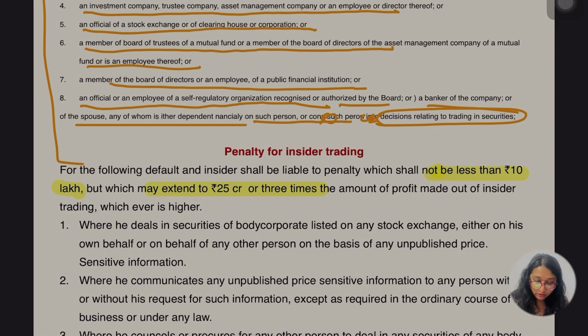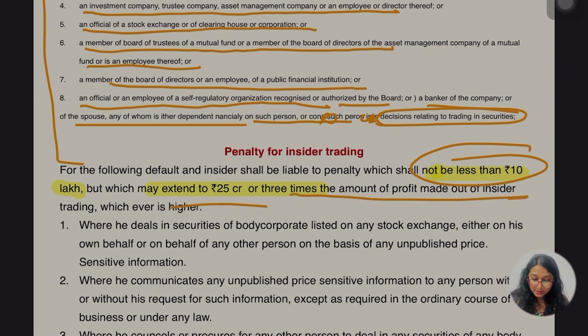ओके, for the following default an insider shall be liable to a penalty which shall not be less than 10 lakh. Okay, but may extend up to 25 crore or 3 times the amount of profit made out of insider trading. ठीक है, देखो, I'll tell you one thing, there are other penalties also which I have mentioned here. ठीक है, but that is not in the module, CMA module, but I have mentioned here because हो सकता है that could be asked in the form of MCQ. Okay, so that's why I have mentioned here. ठीक है, so confusion नहीं होना, that is somehow interrelated, but this term would be different in other penalties.